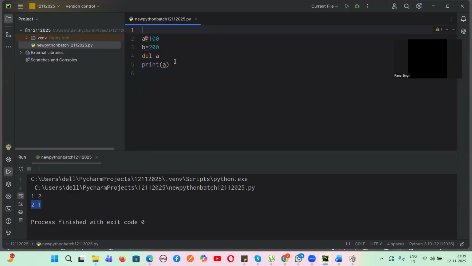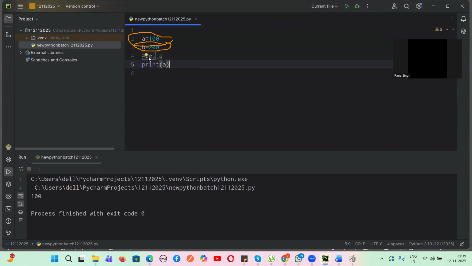Here, if you see, the value of A is what? Let me just take 100. A value is 100, okay? And B value is what? 200. So if I don't use this delete, what will happen? Let's suppose I comment it. What is the output? Can someone tell me? 100. Now if I use this, delete A, what will be the output?